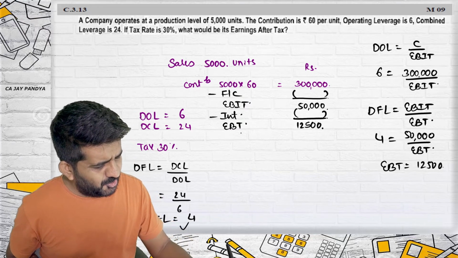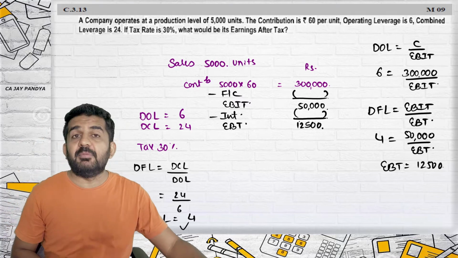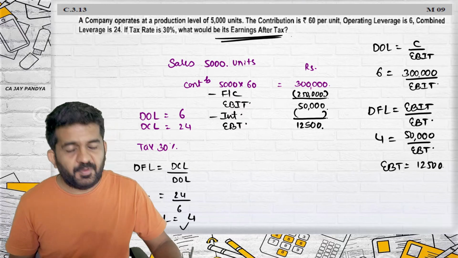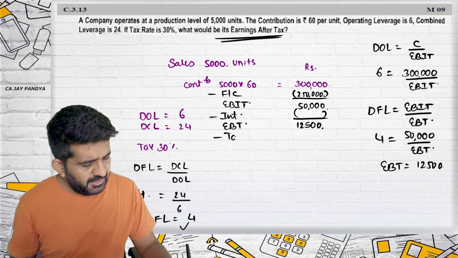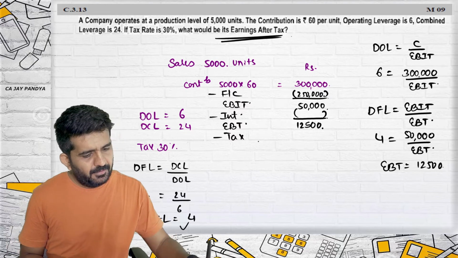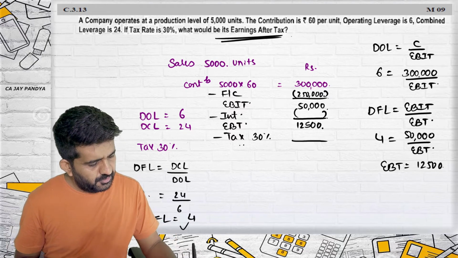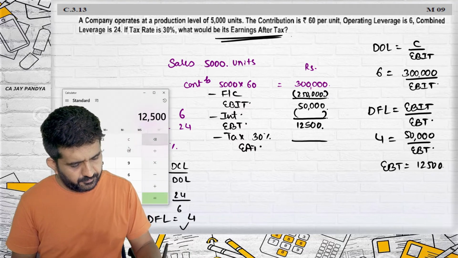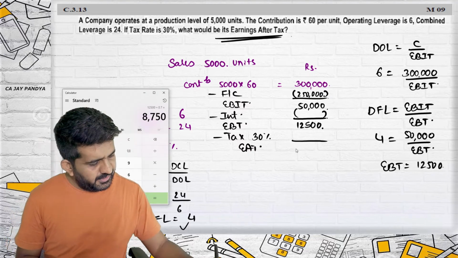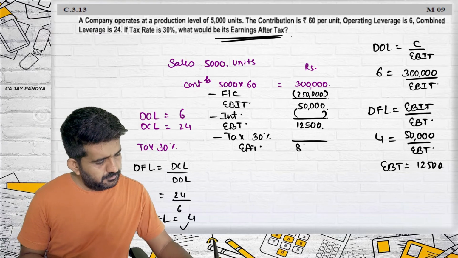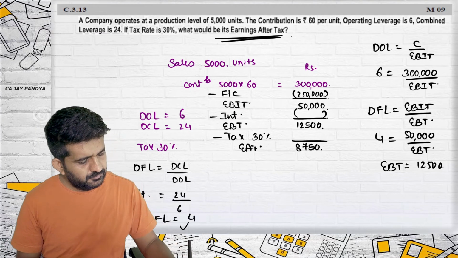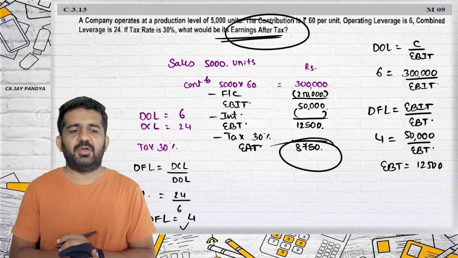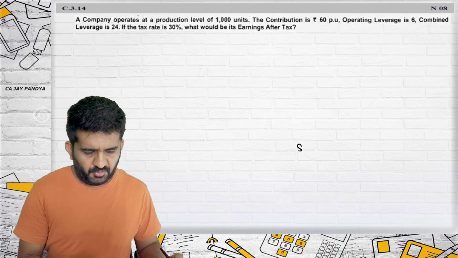Sir, what is fixed cost? What is interest? We are not much interested. It can be easily found out. Say it is 2,50,000. Why? Because our target is to find out earning after tax. EBT minus tax of 30% will be EAT: 12,500 into 0.7, 8,750. And they want earning after tax, which is nothing but 8,750. So, a simple question of leverage.